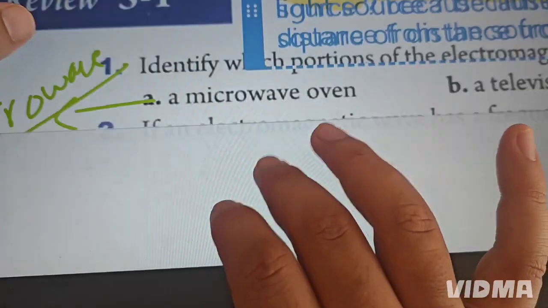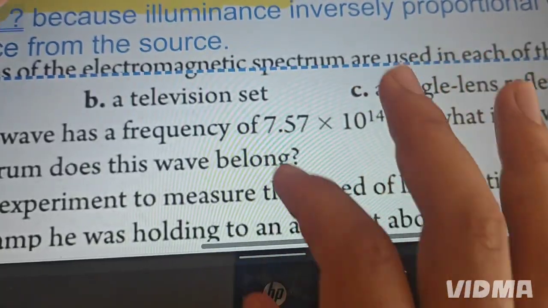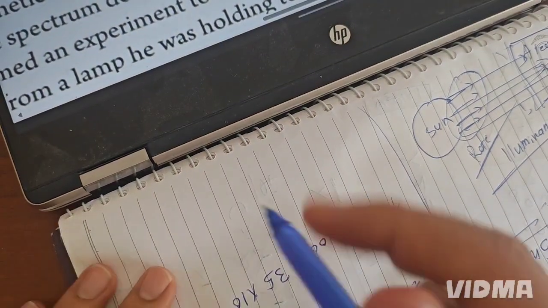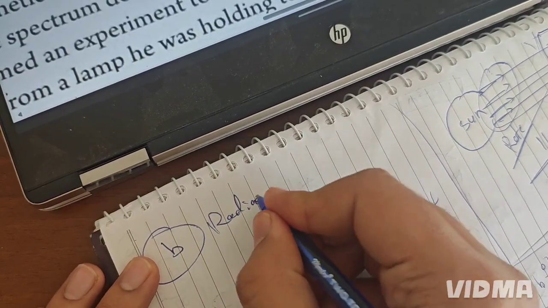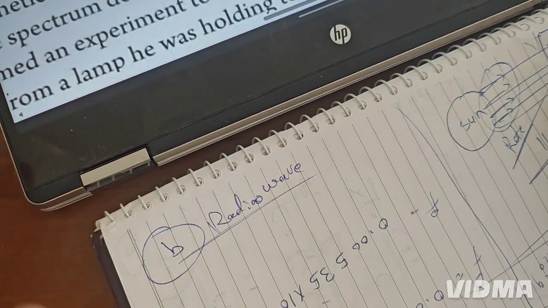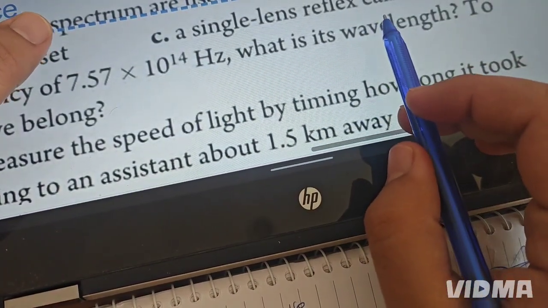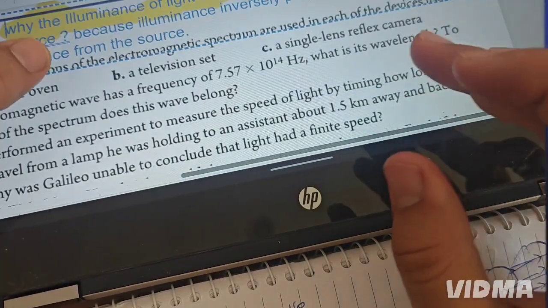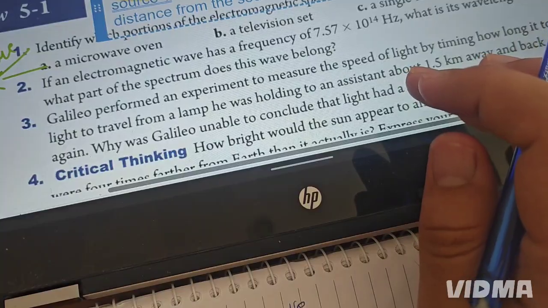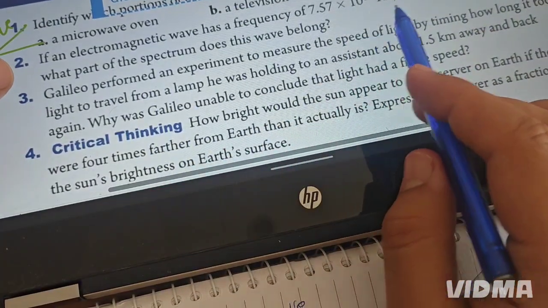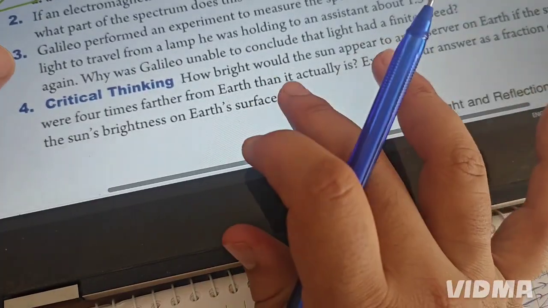And a television, radio wave. Part B, television, radio wave. The last one, single lens reflex camera. This is visible light, the type of electromagnetic wave used in a single lens reflex camera. Question two, you can do it by yourself. We have this frequency. What's the wavelength? We solve it.